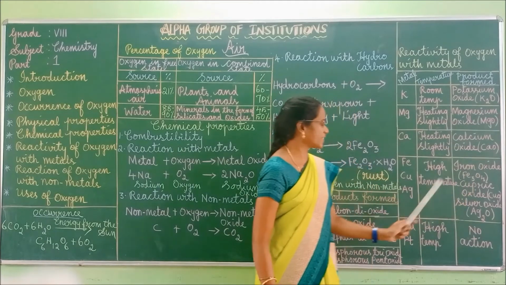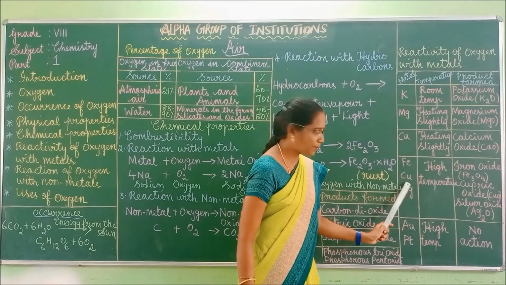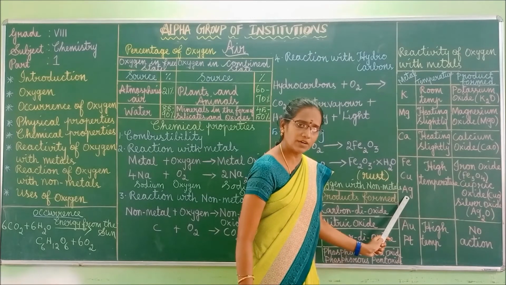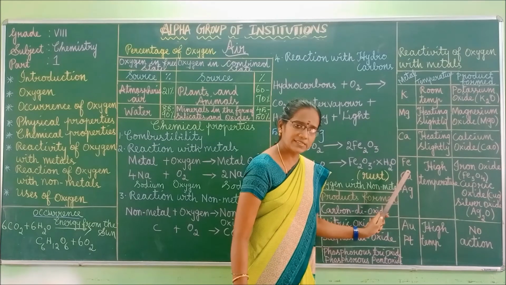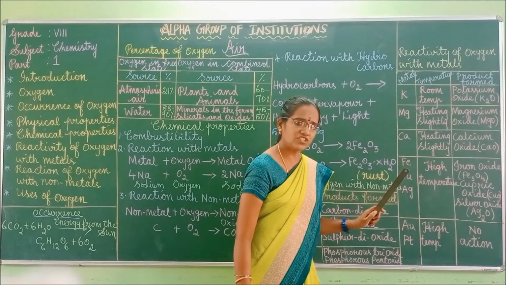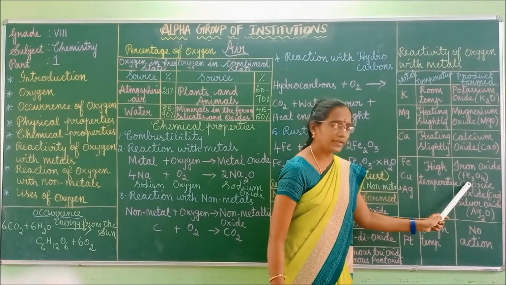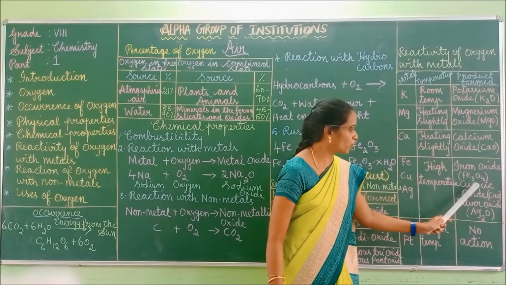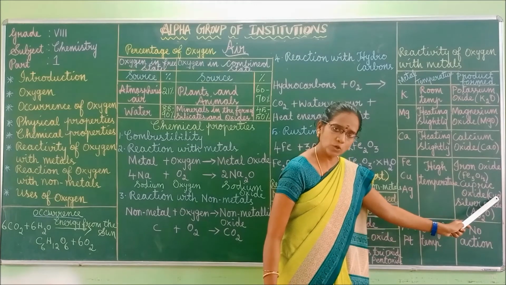Got it? Next, Fe is iron, Cu is copper, Ag is silver. These metals react with oxygen at high temperature. Iron forms iron oxide, its formula is Fe3O4. Then cupric oxide, its formula is CuO.